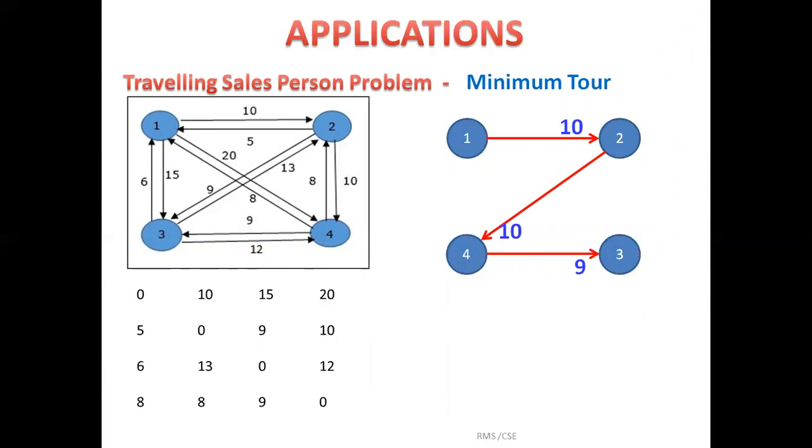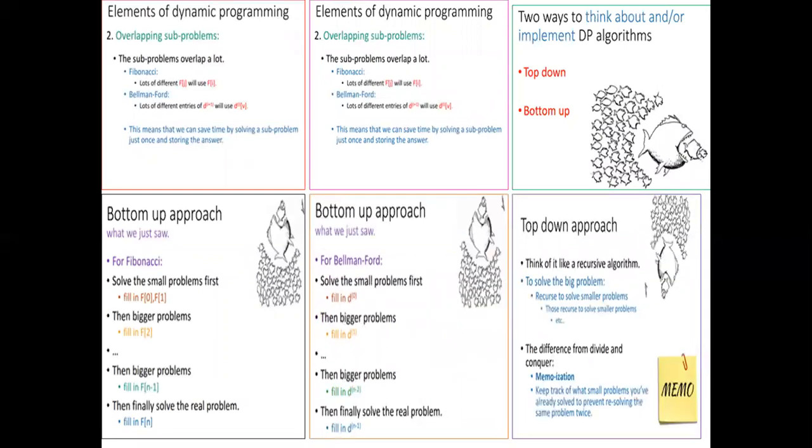Finally he has to go back to his hometown, from 3 to 1. So starting from 1, visiting all cities exactly once and coming back to his place, he has covered 10 plus 10 plus 9 plus 6, a total of 35 units of distance. We will study in depth how we extract this in my next sessions. These are some examples of dynamic programming, as a brief overview.